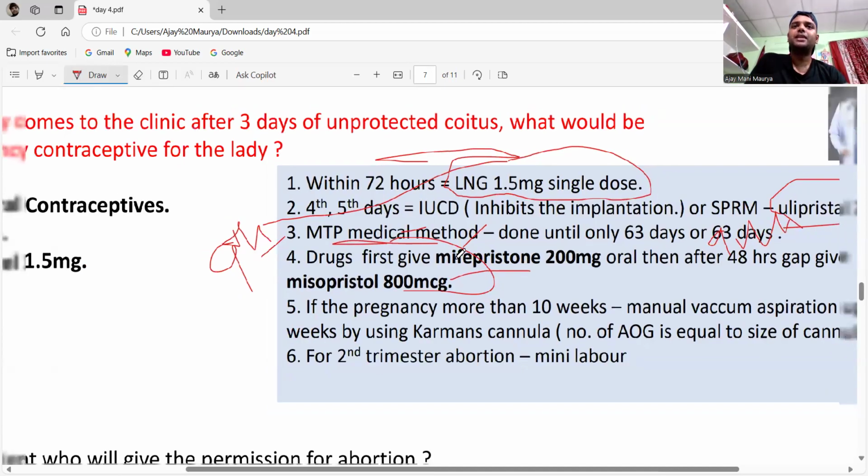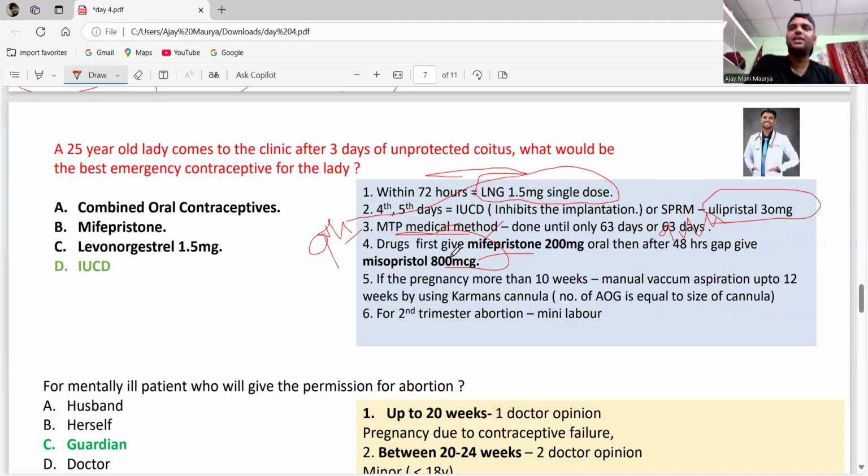Okay. See, if the pregnancy is more than 10 weeks, then we will do the manual vacuum aspiration up to 12 weeks by using Karman's cannula. So see, the number of weeks of AOG is equal to the size of the cannula. Suppose, for example, a patient of 12 weeks of AOG came, and we are going to do the vacuum aspiration. They will ask you what is the size of the cannula. Then, how many weeks is equal to what size of the cannula. For the second trimester, you have to do the mini labor.